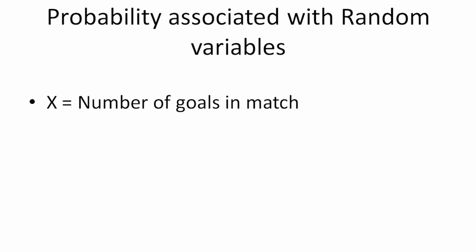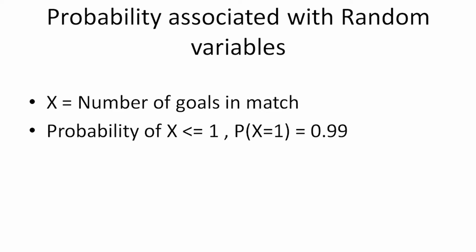Now, there's always a probability associated with random variables. Let's say x represents the number of goals in a match. The probability that x is greater than or equal to 1, which means there is at least one goal in a match, is going to be very high. We know that there is at least one goal in almost every match. So there's a 99% chance for this particular case, that is, the probability that the number of goals is at least one is 0.99.